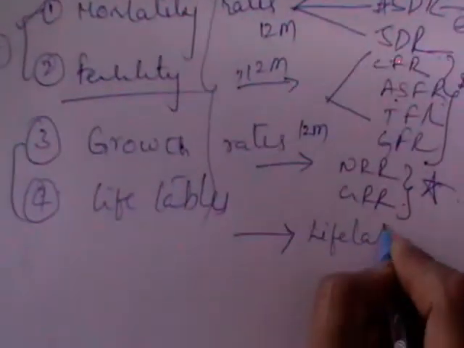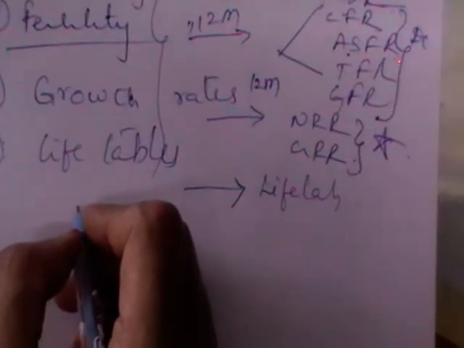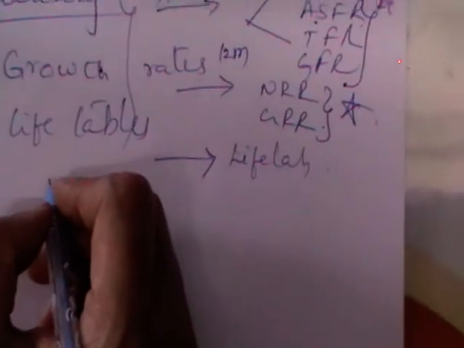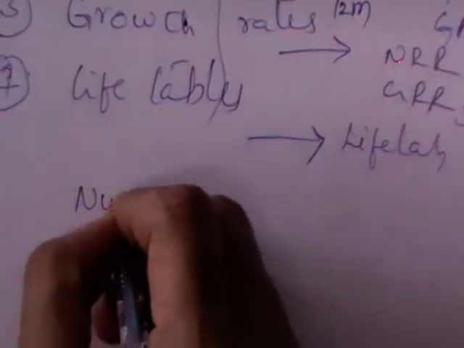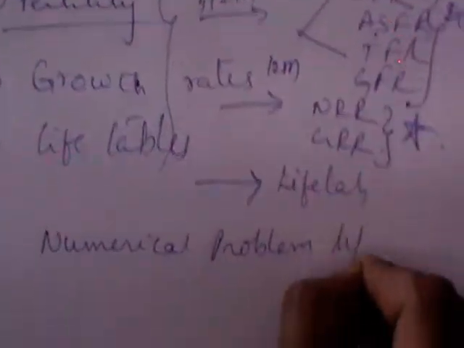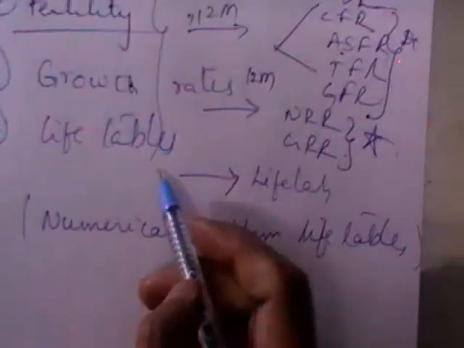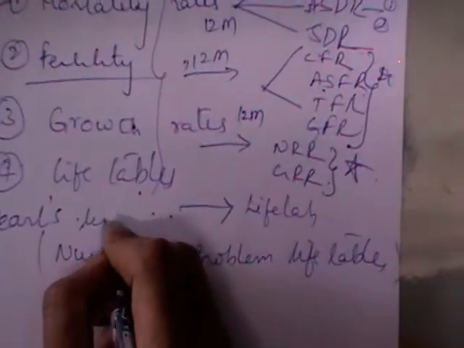Under life tables, what is a life table? What are the uses of life table? Uses of life table, components of life table, and you have small formulas under this. And a small problem I told you in class. You may get a numerical problem from life tables, which we did, a very small one. You should describe life table, uses, components, abridged life table also. And you have Pearl's vital index. You have one more thing, Pearl's life index.